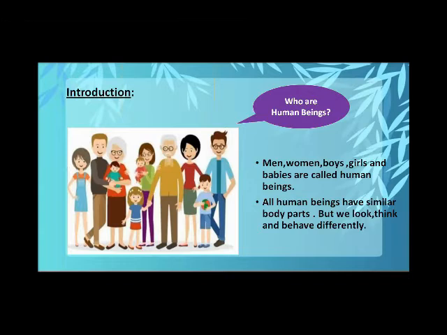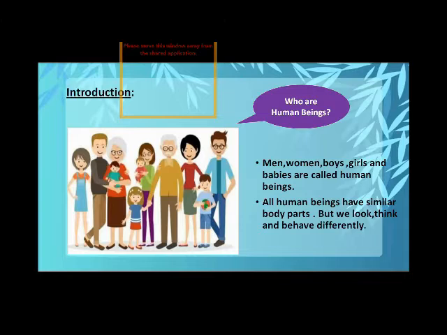Now, among the living things, we discuss here the human body. Okay, I will introduce this word: human beings. Men, women, boys, girls, and babies are called human beings. Do you know about human beings? Men, women, boys, girls, and babies are called human beings.